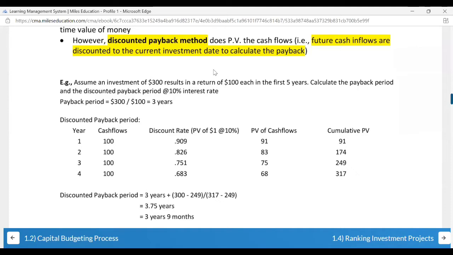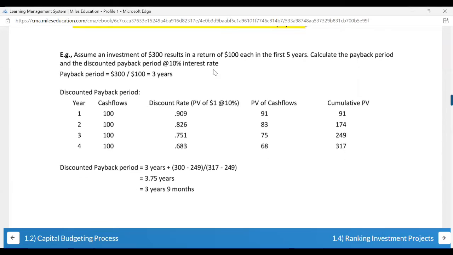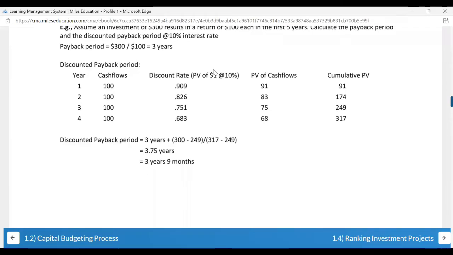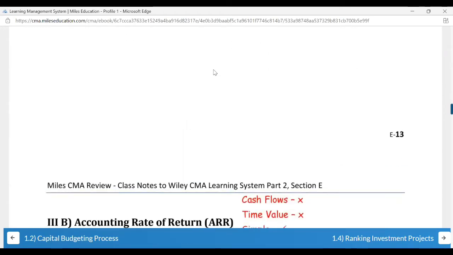Now in the exam, it is quite easily estimatable, so nothing to worry about. How did they convert 3.75 into 9 months? Pretty much, it is much easier. You can do it directly. So if they ask you in the exam which is the most advantageous method, you know which one to go for in both of these.